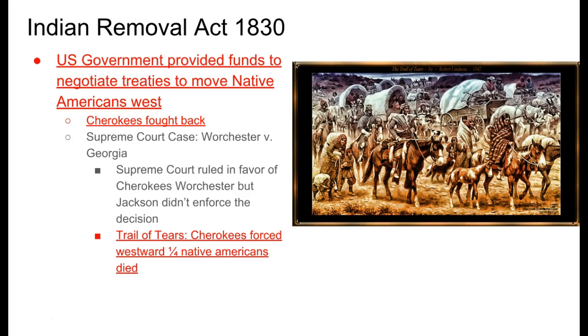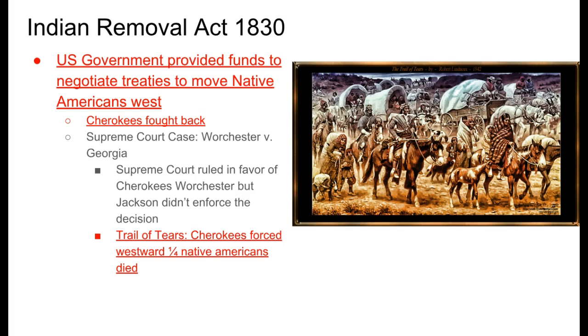Now, although Jackson was extremely popular amongst common people, on the flip side of that, he was also part of the Indian Removal Act of 1830. So the Indian Removal Act of 1830 said that the United States government would pay tribes to move westward. And many tribes did. The Cherokees, however, objected, and they fought back, and they took Jackson to the Supreme Court.